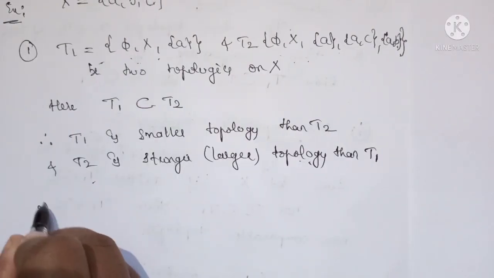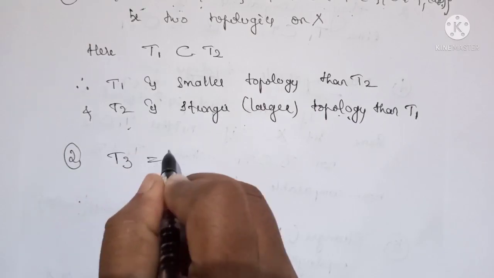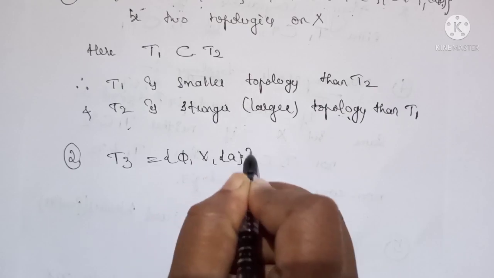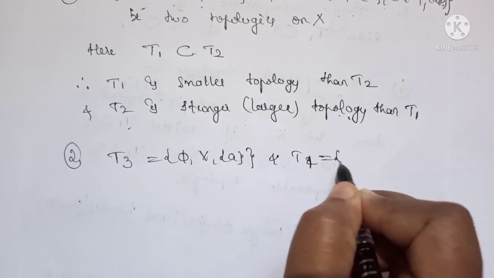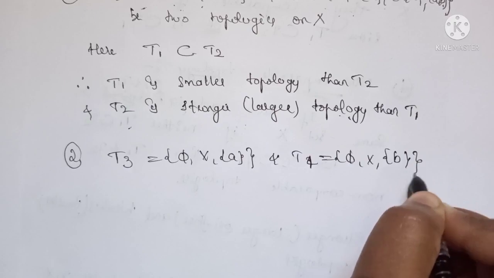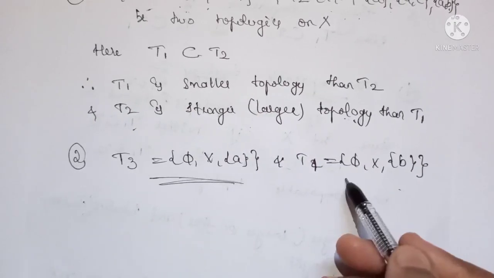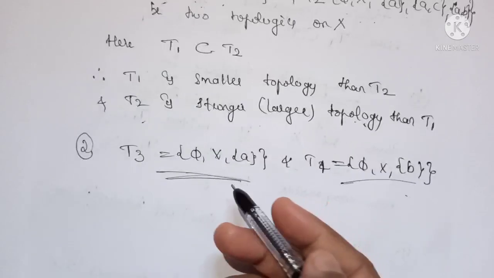So like this we consider one more example under this same set. We define another two topologies. T3 = {phi, X, {a}} and T4 = {phi, X, {b}}. Here you can observe that T3 is not a subset of T4, and T4 is not a subset of T3.